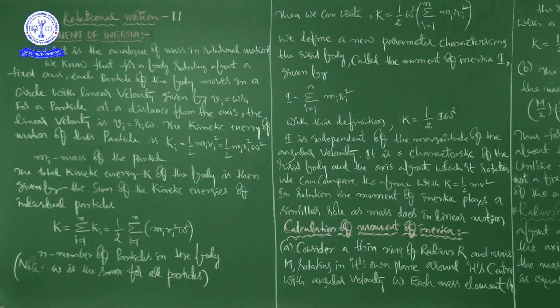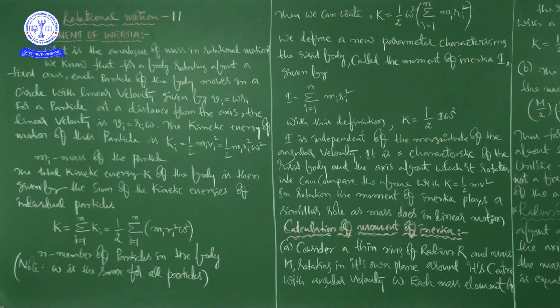The direction of linear velocity is the tangent drawn at the point, where the particle is present. The kinetic energy of motion of the ith particle is Ki = 1/2 mi vi².